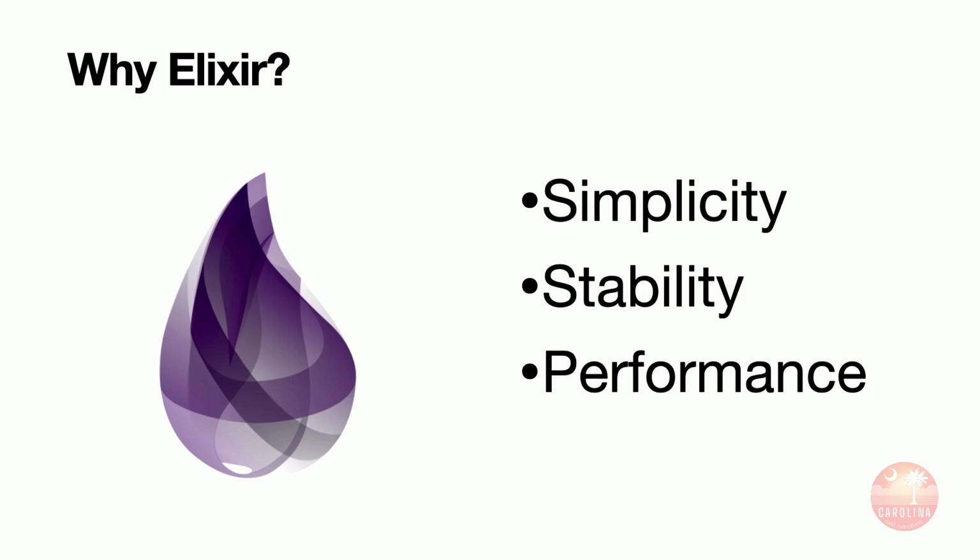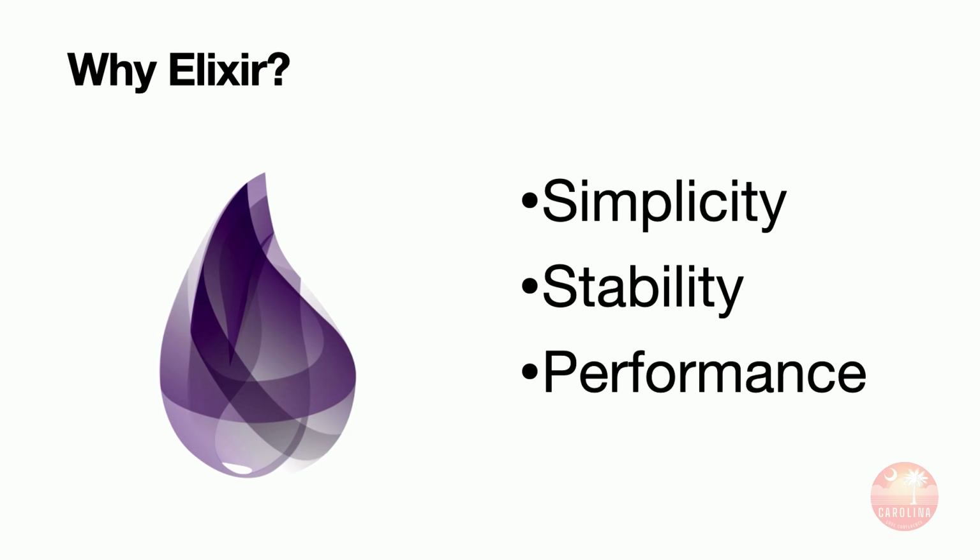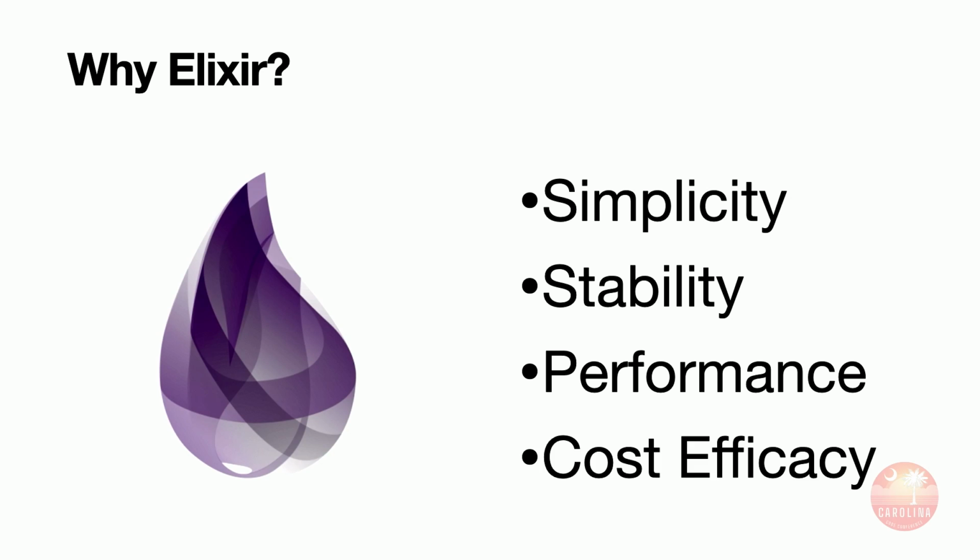So Elixir runs on the Beam VM, which is extremely stable, with a technology called OTP built in that provides an actor model. So we call those processes. Everything in Elixir runs in a process, which inherently describes how to handle crashes, restarts, etc. And the Beam VM also handles scale incredibly well, which dovetails nicely into cost efficacy. So Elixir is very friendly in terms of resource usage, the Beam VM specifically. The internal process model is extremely good at leveraging available CPU and memory on a given machine.